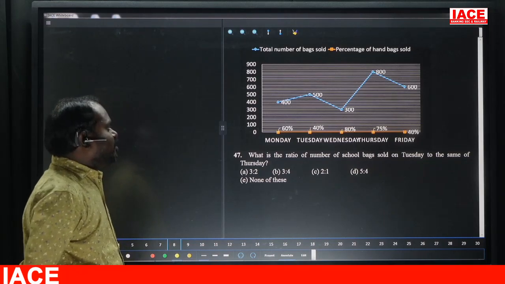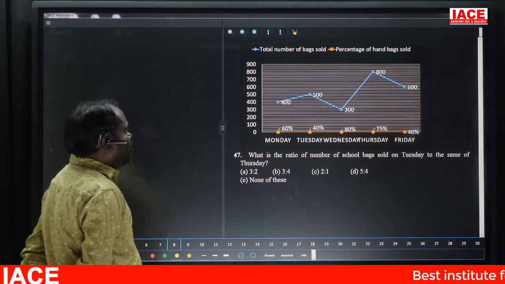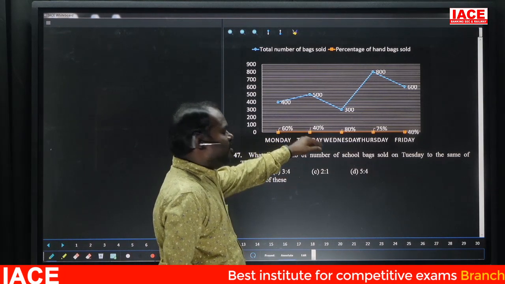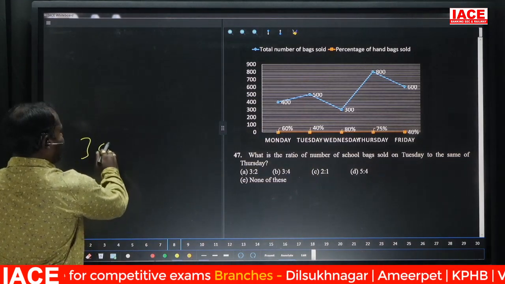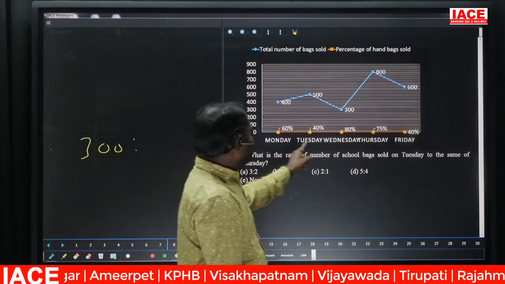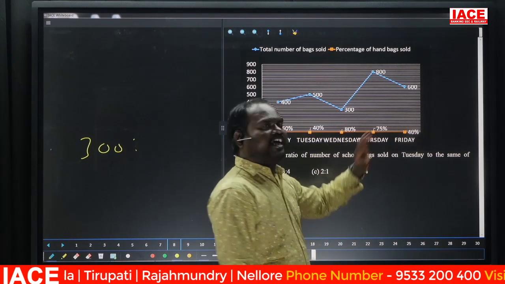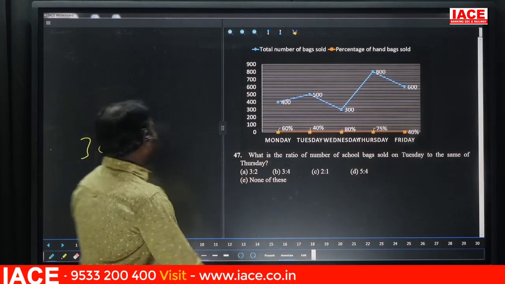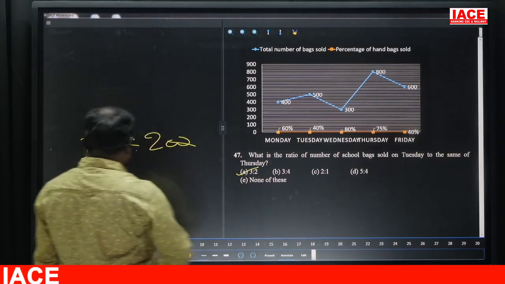What is the ratio of the number of school bags sold on Tuesday to the same on Thursday? Tuesday handbags 40%, school bags 60%. 60% of 500 is 300. Thursday, 75% handbags means 25% school bags, one fourth of 800, which is 200. So the ratio is 3 is to 2. Option A. Next.